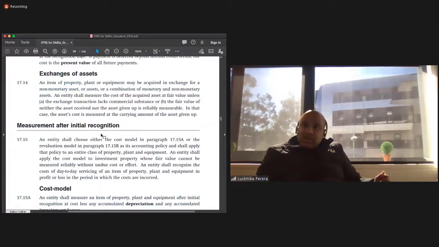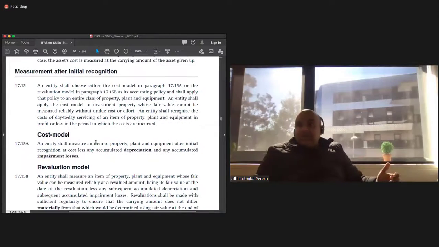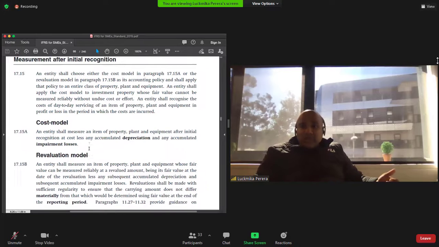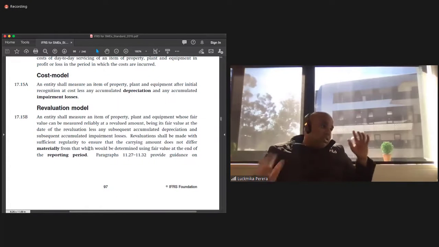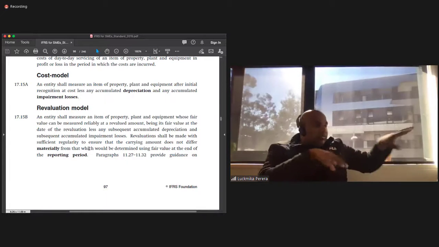Measurement after initial recognition. An entity shall choose either the cost model, as discussed below, or the revaluation model. We'll talk about them very quickly, but not in great detail because this is not an accounting subject. So I don't want to go too deep into all this. The cost model is where the entity shall measure the item of property, plant and equipment after initial recognition at cost less the accumulated depreciation. So it's the cost model.